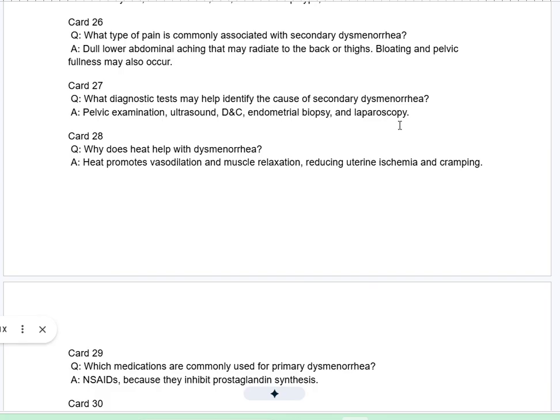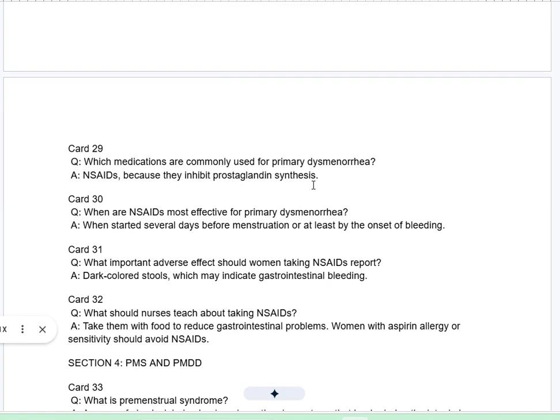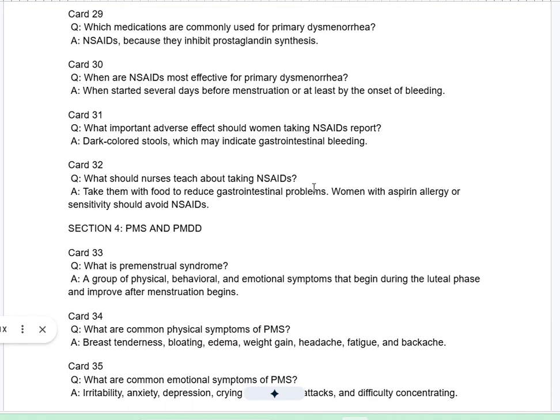Card 28. Q. Why does heat help with dysmenorrhea? A. Heat promotes vasodilation and muscle relaxation, reducing uterine ischemia and cramping. Card 29. Q. Which medications are commonly used for primary dysmenorrhea? A. NSAIDs, because they inhibit prostaglandin synthesis. Card 30. Q. When are NSAIDs most effective for primary dysmenorrhea? A. When started several days before menstruation or at least by the onset of bleeding.